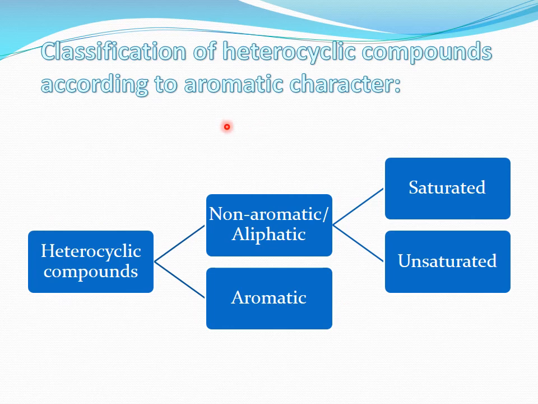Now next is the classification of these heterocyclic compounds. First we discuss its classification according to its aromatic character. Heterocyclic compounds can be classified according to aromaticity as the non-aromatic, or we can say aliphatic. Similarly, the other one is the aromatic. When we consider aliphatic, it may be a saturated one or the unsaturated.